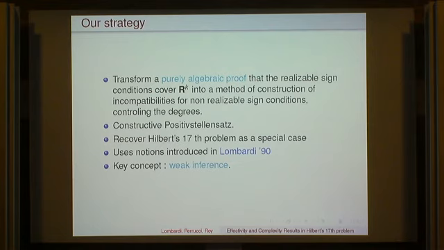Okay, so that's the strategy we want to use. We want to transform a purely algebraic proof that the realizable sign conditions cover R^k into a method of construction of incompatibilities for non-realizable sign conditions, controlling the degree. And that will be a constructive positive Stellensatz because it will give us a method of construction of incompatibilities for non-realizable sign conditions. That's what we want. And we are going to recover Hilbert's 17th problem as a particular case, as I just explained. And we need the notion introduced in the former paper of Lombardi, which is this notion of weak inference.